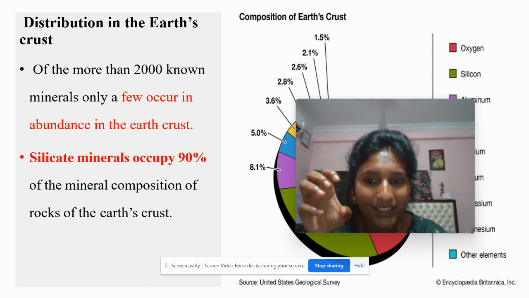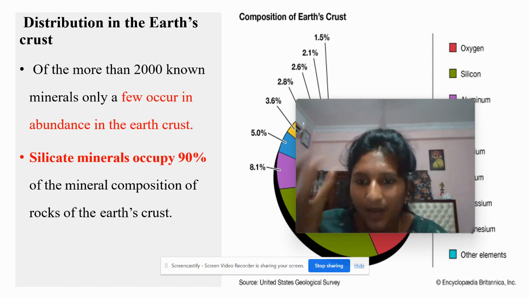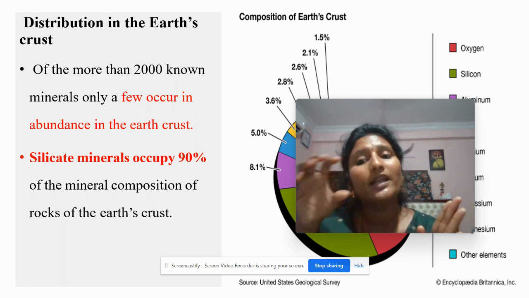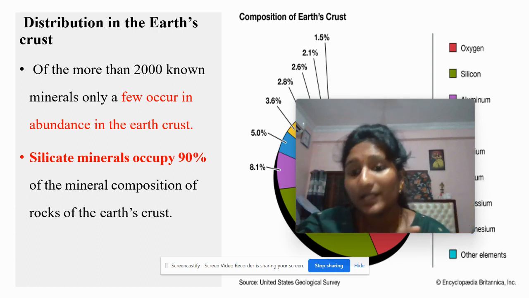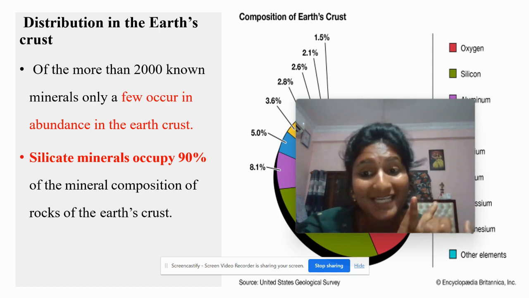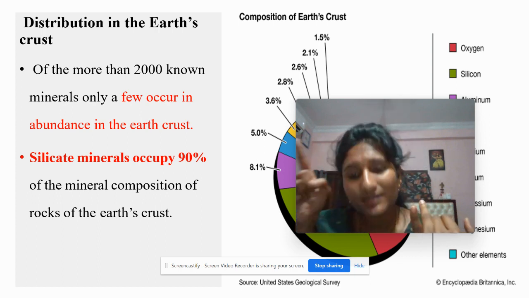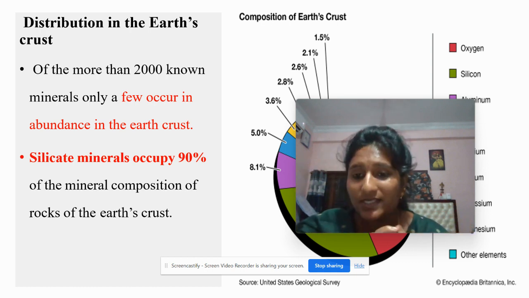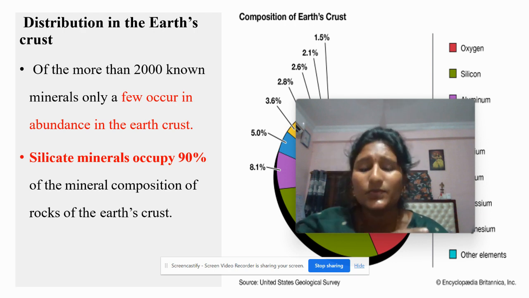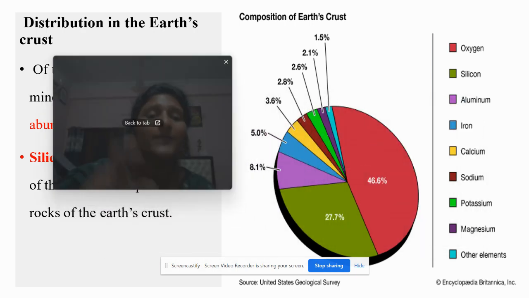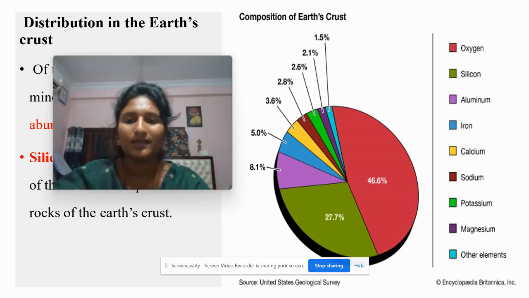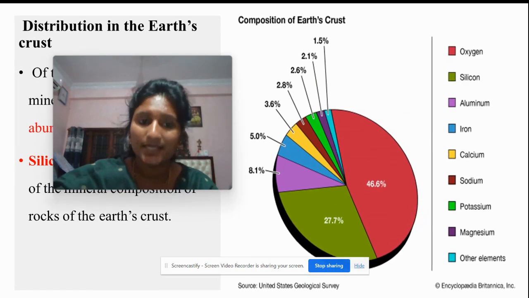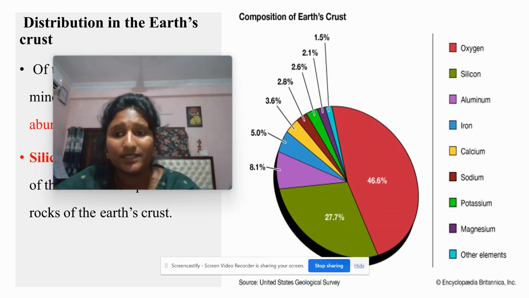The primary rock, the igneous rock, is formed through molten magma, which is a hot silica body. When the volcanic eruption occurs, this molten magma comes out and gets cooled to form the primary rock called igneous rock. It means magma is made up of hot silica body. That silica body is coming out and getting cooled and formed into a rock. So the origin itself is made up of silica. That's why among all 2000 known minerals, the silicate minerals occupy 90% of the earth crust. If you see in this diagram also, 27.7% is made up of silica compared to all the minerals.